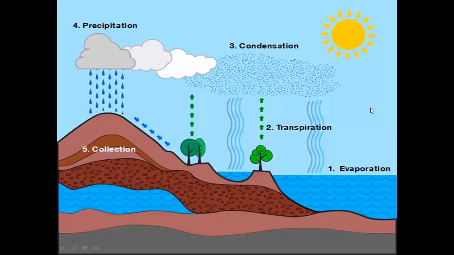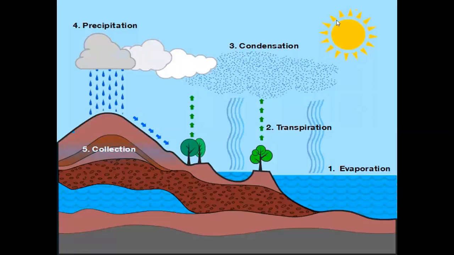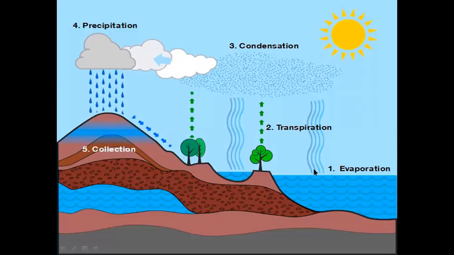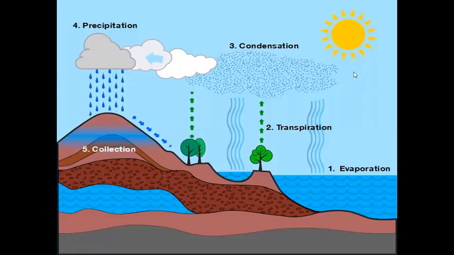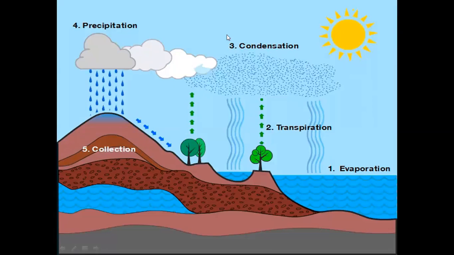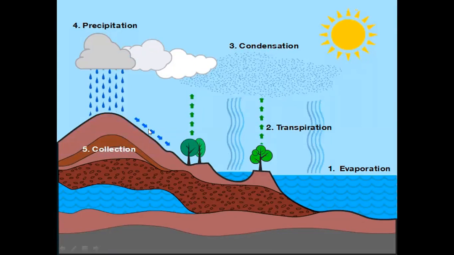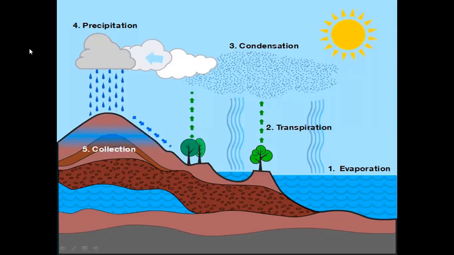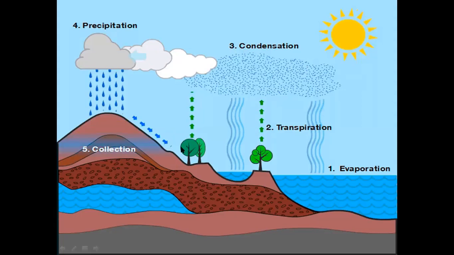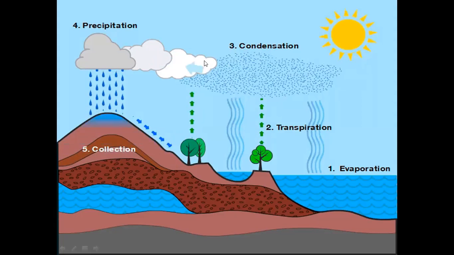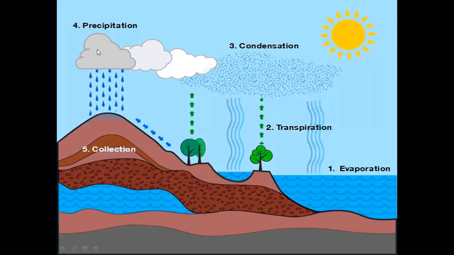Again, to give a clear conception of the water cycle, here is the sun, the main source of heat. The water gets heat from the sun, and that is evaporation, condensation, precipitation, and collection, collecting water from here and then coming here. So this is a closed path, and we also give tick marks as it's a closed path. From this visual animation, you must be clear about the water cycle.